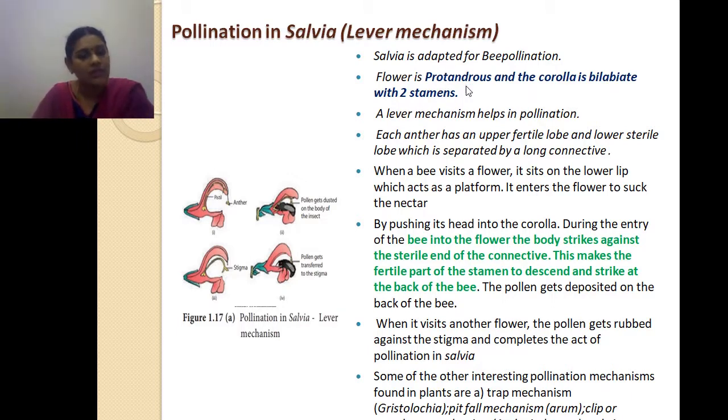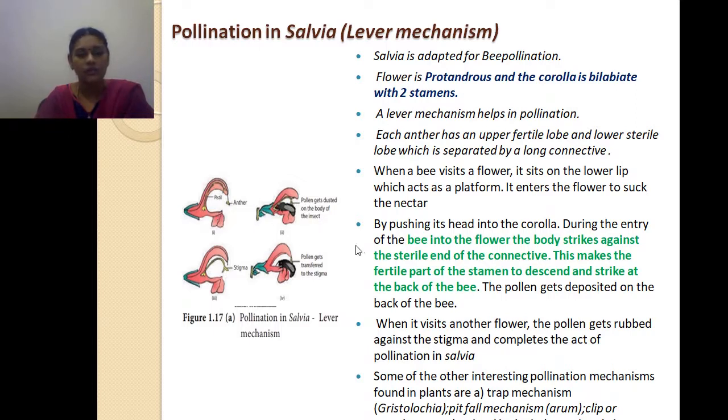So this flower is protandrous and the corolla is bilabiate with 2 stamens. It has 2 stamens and it is protandrous. The androecium part of this flower matures earlier than the stigma. Okay. A lever mechanism helps in the pollination. So each anther has an upper fertile lobe and a lower sterile lobe which are separated by a long connective tissue. So the stamen has the upper fertile lobe and lower sterile lobe separated by the connective tissue.